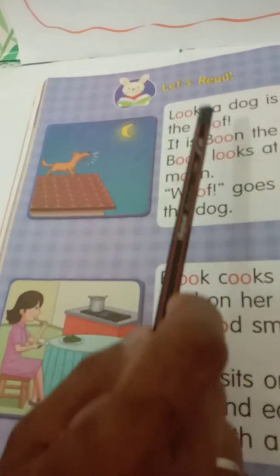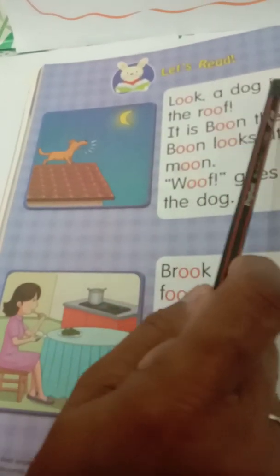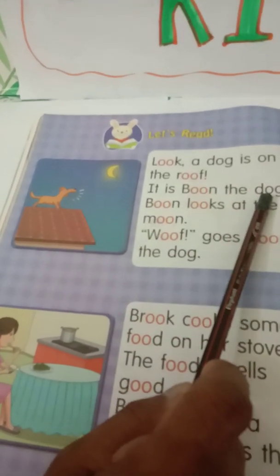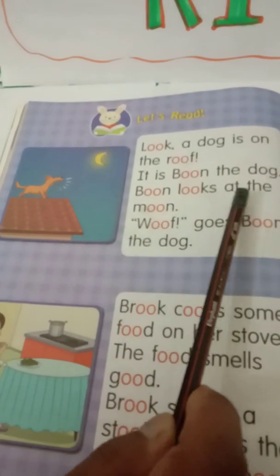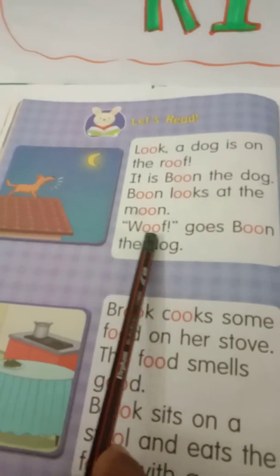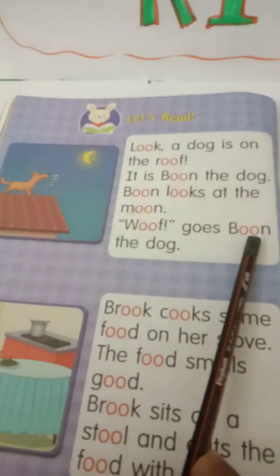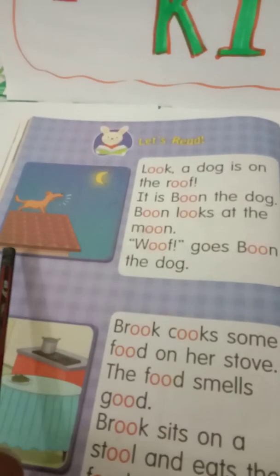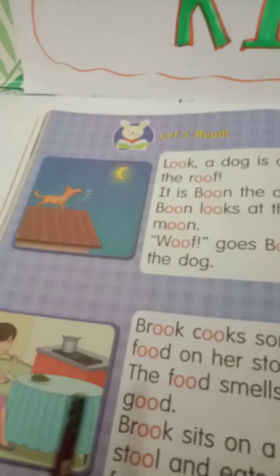Okay, let's read together again. Look, a dog is on the roof. It is Boone the dog. Boone looks at the moon. Woof goes Boone the dog. Okay, let's look at another picture.